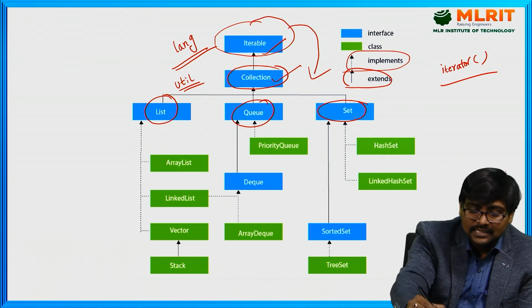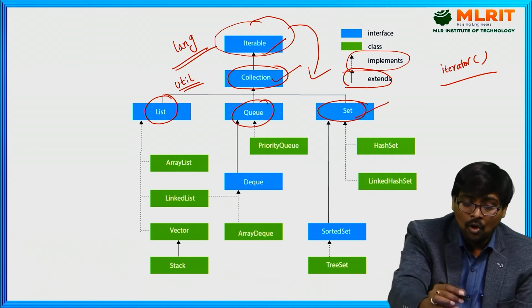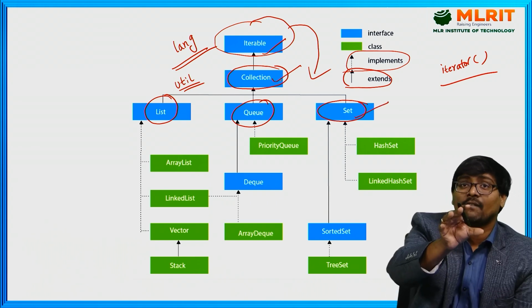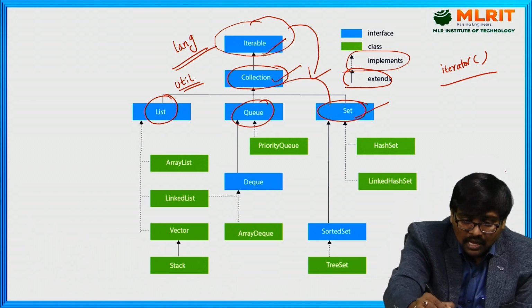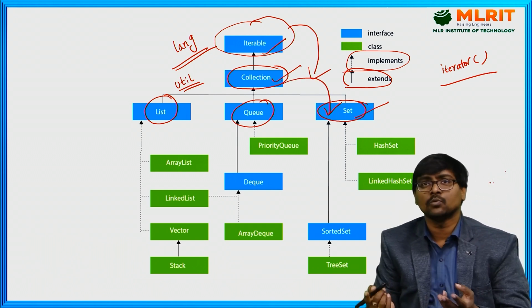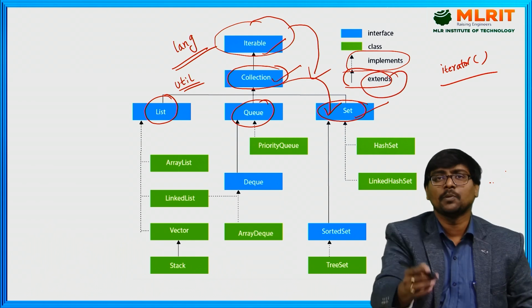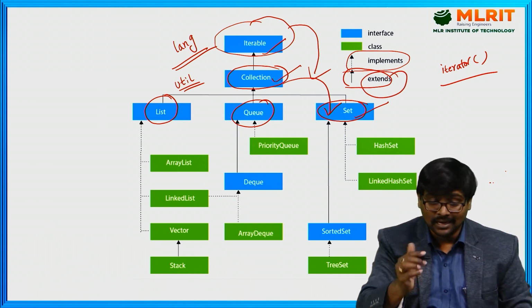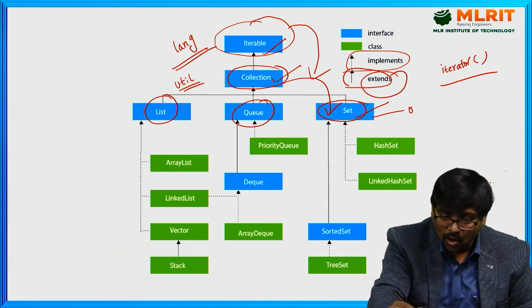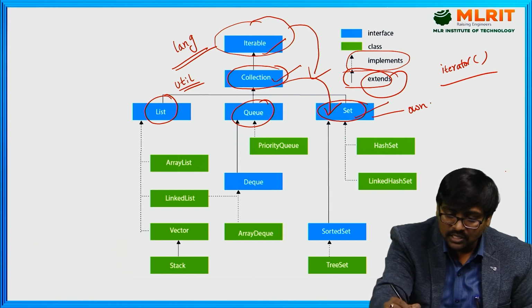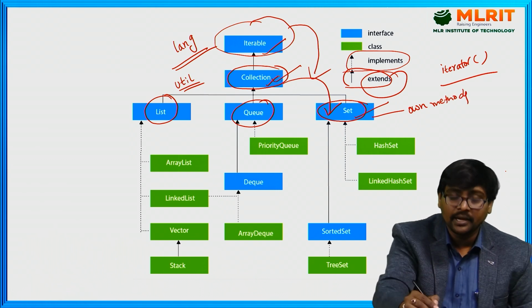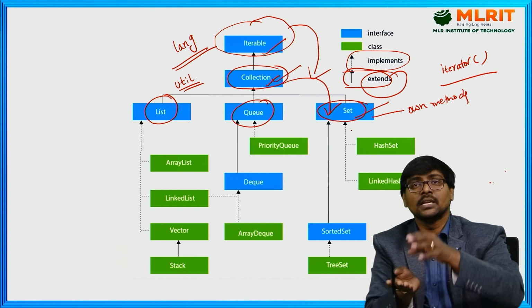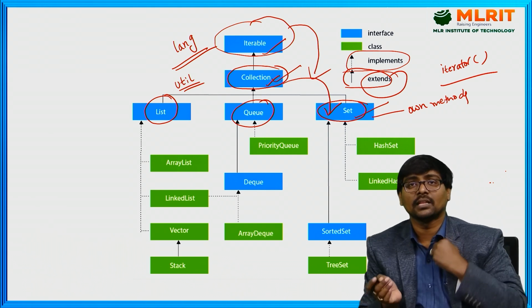Set is an interface. Now what happened? Whatever methods are available inside Collection, all the methods are available to the Set interface. Why? Because of the extends property, because of inheritance. Now, Set has its own methods also. Simply, Collection is the parent interface and Set is the child interface. Set has its own methods also.